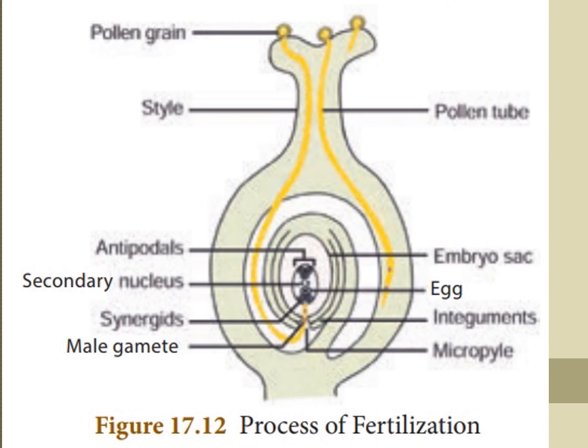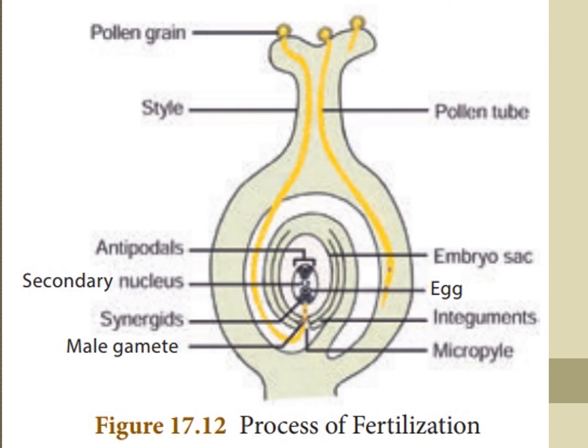Now the pollen tube enters the micropyle. The vegetative cell degenerates and the generative cell divides to form two sperms, that means male gametes. The tip of the pollen tube bursts and the two sperms enter the embryo sac.